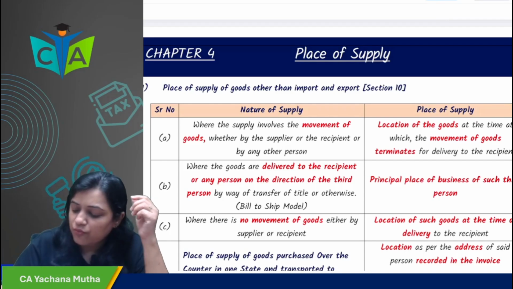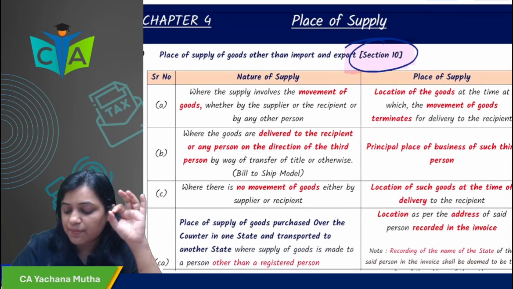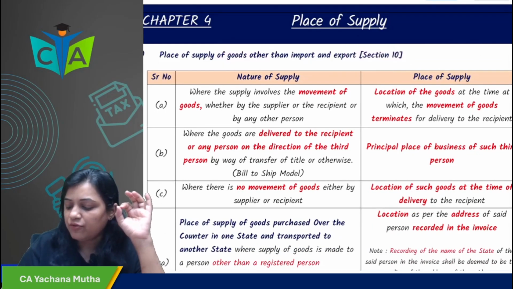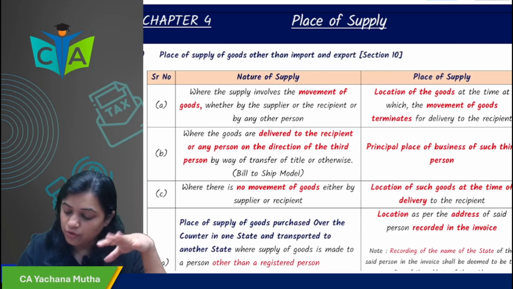Very quickly, first we'll do section 10. This is regarding what? Section 10 is regarding place of supply of goods other than import and export.